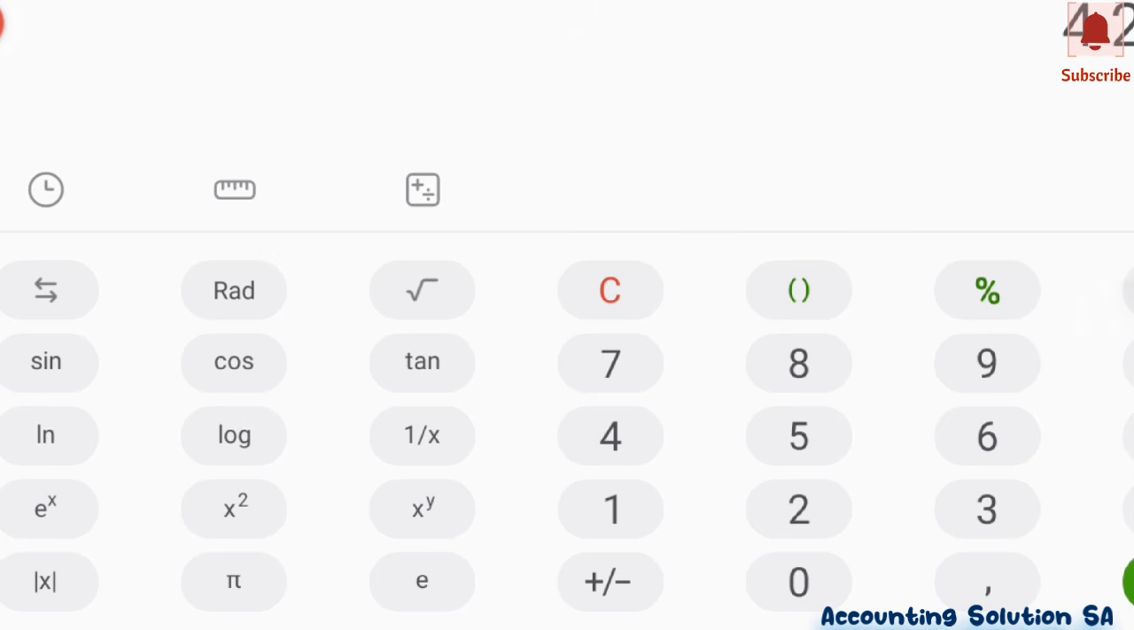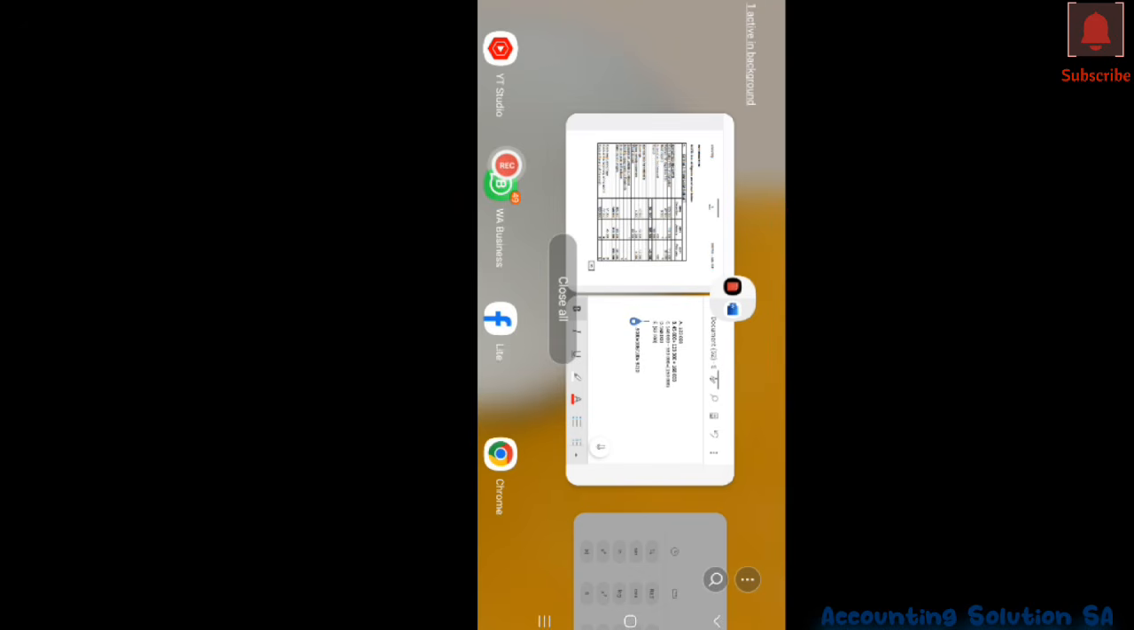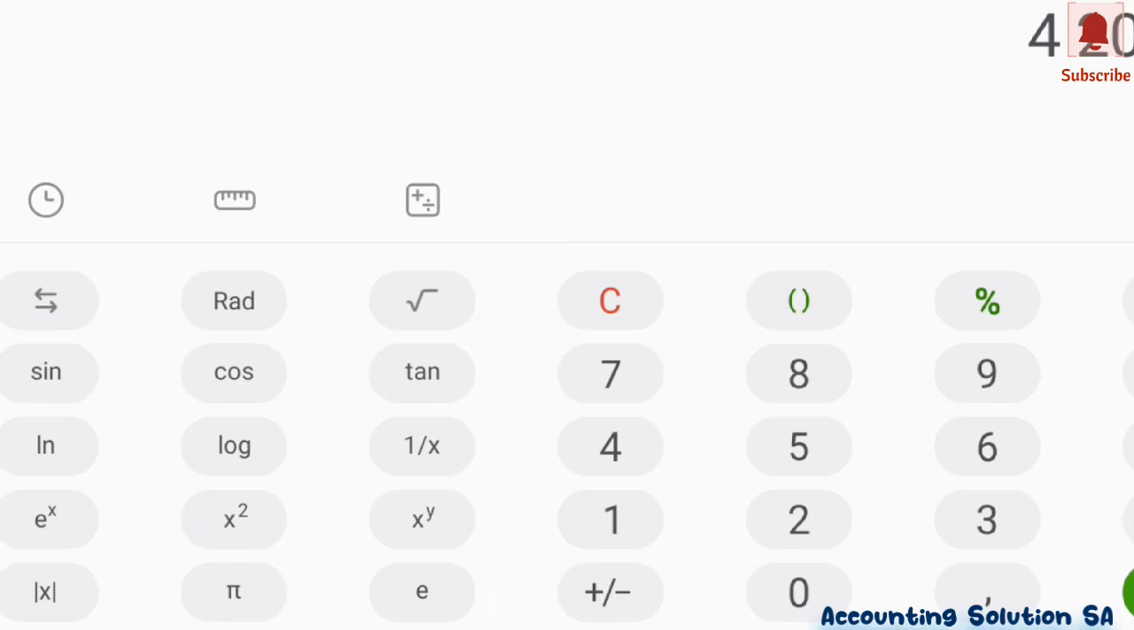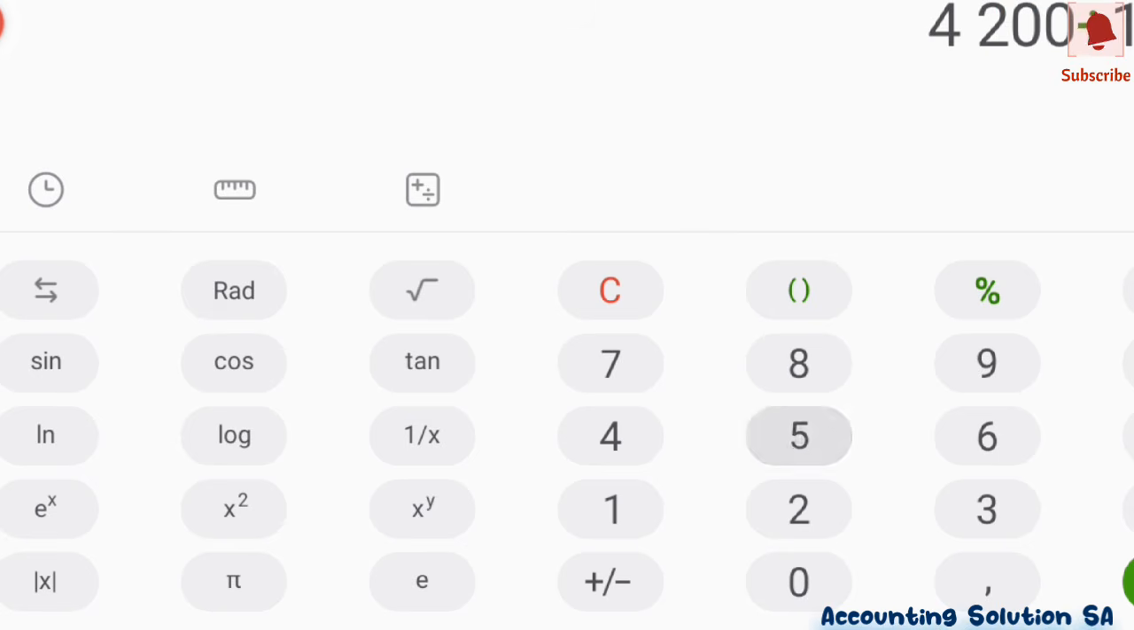4,200, and you divide by the difference, divide by the old amount. The old amount is before the increase, which is 105,000. Then multiply by 100, and it's going to give you a 4% increase. This is the calculation that you have to show.